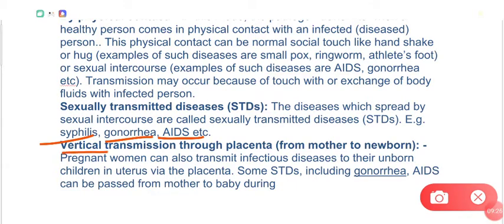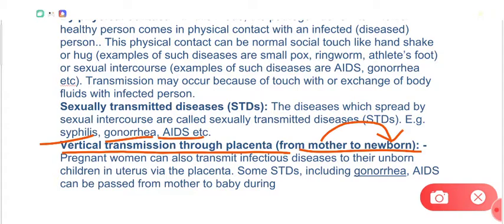Now what is vertical transmission? There is another mode that is called vertical transmission, through the placenta from mother to newborn baby. Dear students, during growth the fetus is inside the uterus of the mother, right? So the nutrition from the mother's blood reaches the fetus through a tissue known as the placenta. So the placenta is actually a connection between the mother and the fetus.